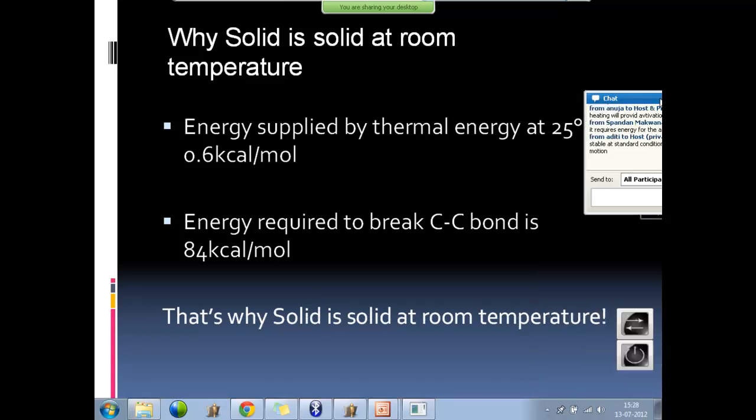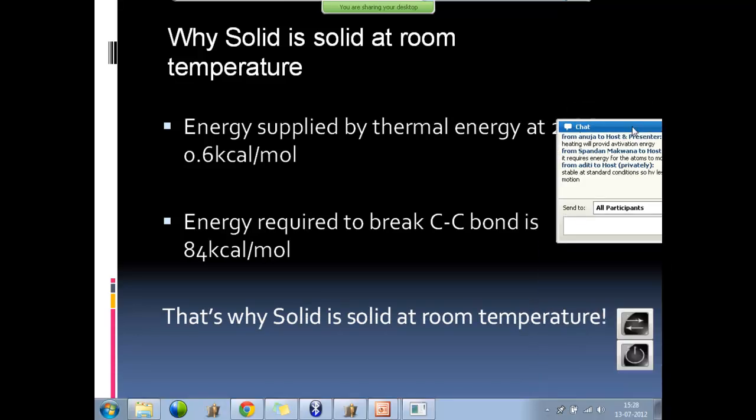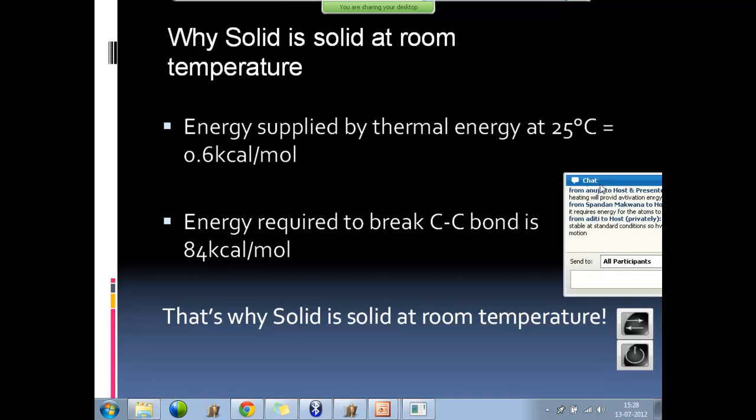That's why solids will remain solid, liquids remain liquid, and gases remain gases at room temperature. You change the temperature, everything will change. Why will it change? Because the energy supplied by the surrounding molecules or atoms to these bonds increases as you increase temperature. If it is 0.6 at 25, if you increase to 30, it may be 0.7 or 0.8. If you increase to 100, it may become 10 or 15. Okay, breaking some hydrogen bonds. Fine.